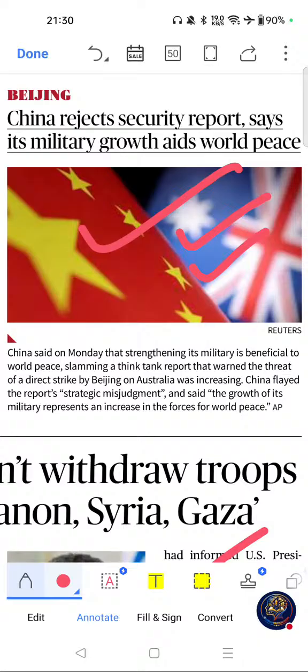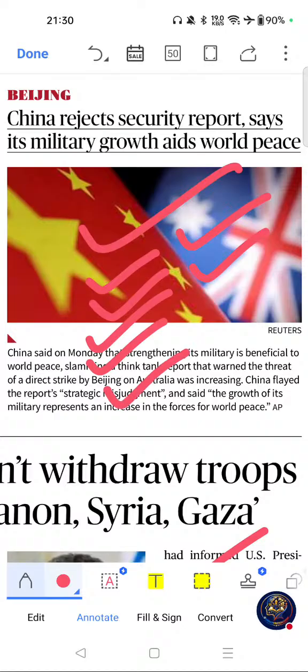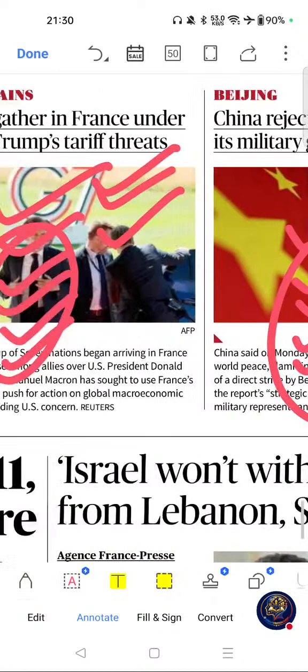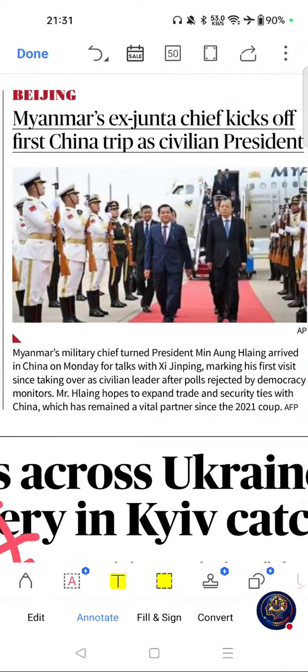If you see the important things from this article: China rejected a security threat assessment. Beijing defended military expansion, and Indo-Pacific tensions remain high. Asia-related security concerns were cited, and strategic competition continues in the region. These are the important things from this article. Move on to next important article from this page.